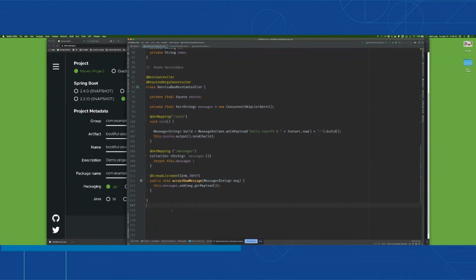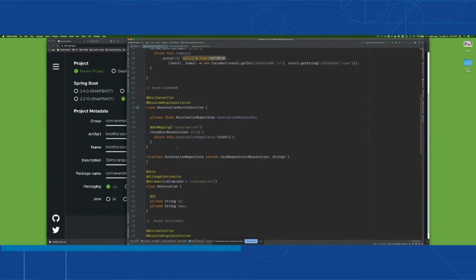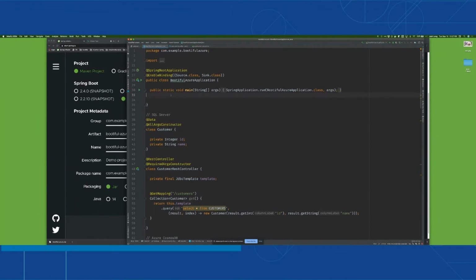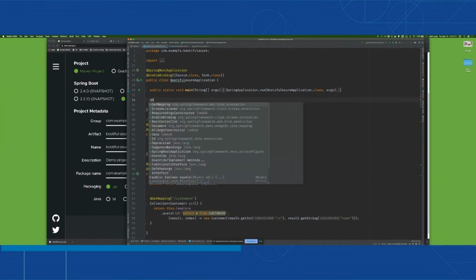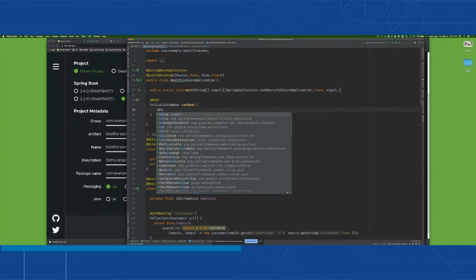And then finally, you know what? It wouldn't be a successful presentation without a cat picture. So we have the Azure Storage object storage service, and I'm going to take advantage of that as well. Great opportunity here to have cat pictures in your presentations, and also for infinitely scalable persistence of binary data in an application. I'm just going to create a little thing that when the application starts up, it's going to upload a cat picture to the platform, right? So cat demo. And I'm going to take advantage of a cat image.